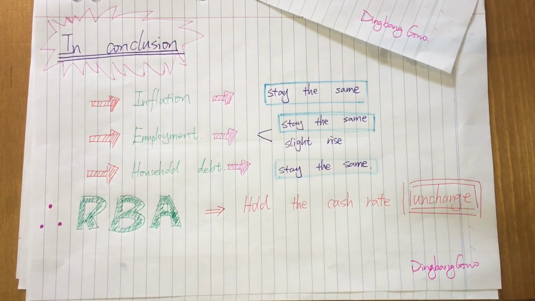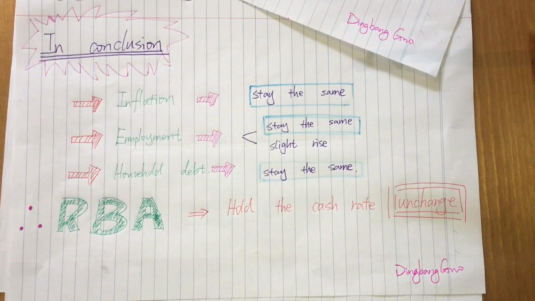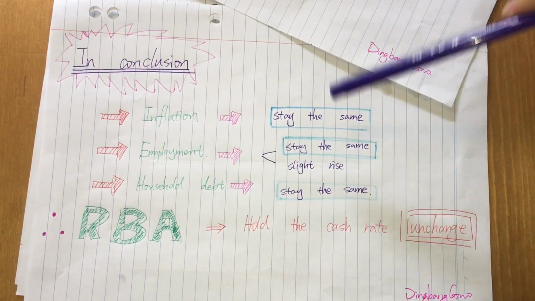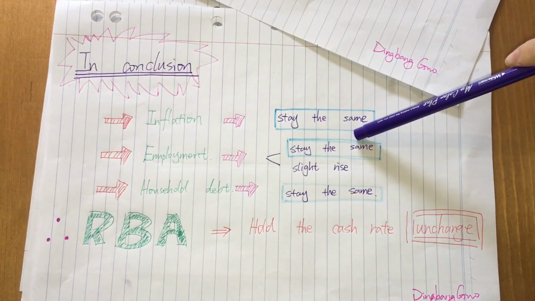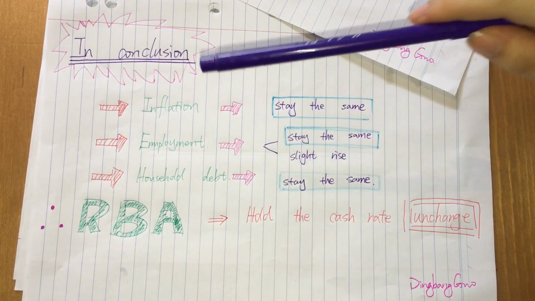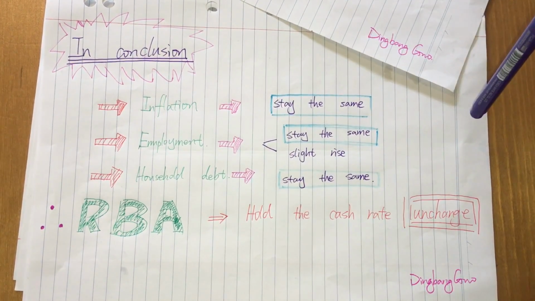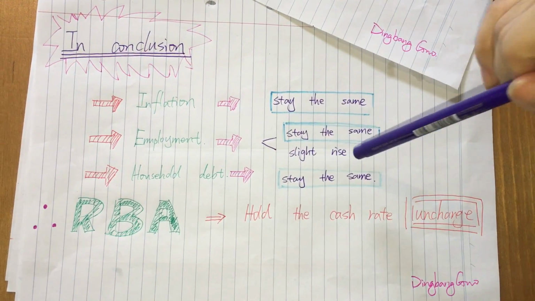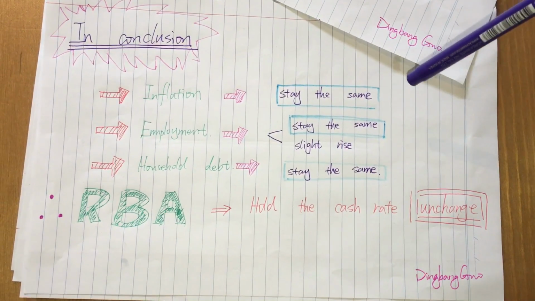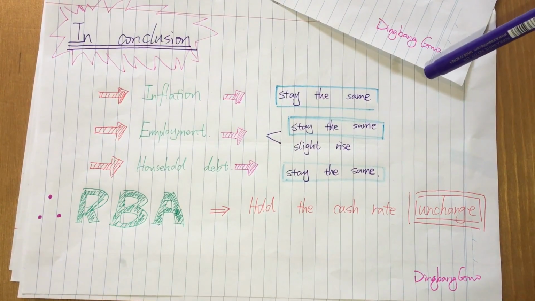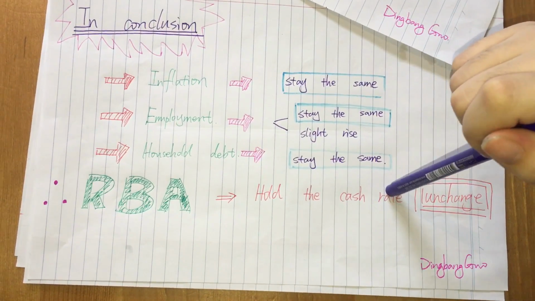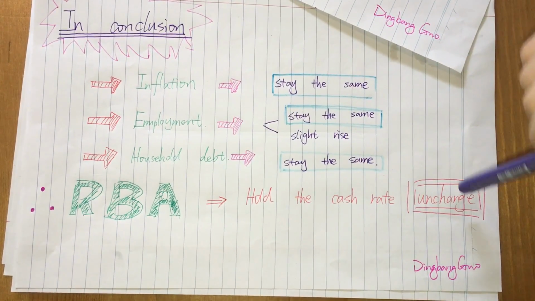We can see through our study and analysis that recently the inflation rate has remained at a low level. We recommend remaining at the same cash rate level. In the employment and household debt parts, because the economy is not in good shape, we consider the cash rate should stay the same or have a slight raise to promote economic growth. Considering the current situation, we judge that holding the cash rate unchanged would be consistent with sustainable growth in the economy.